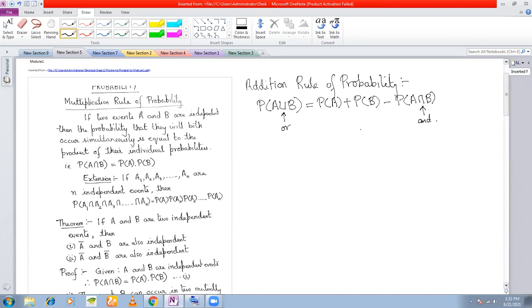Now, here we are going to discuss multiplication rule of probability. But before multiplication rule, we are going to discuss something called the independent events. What do you mean by independent events?